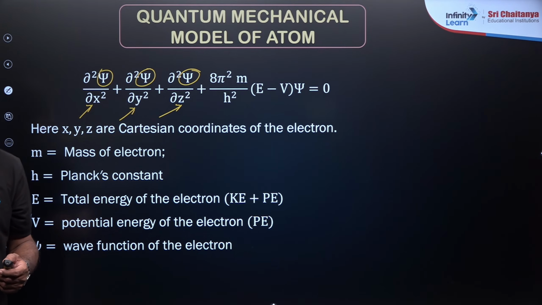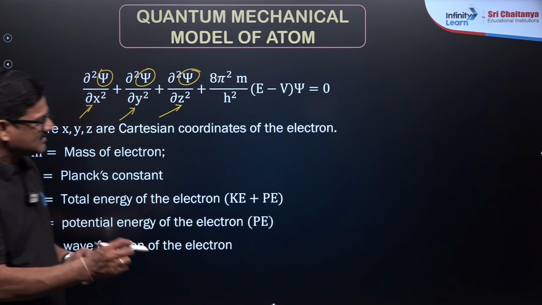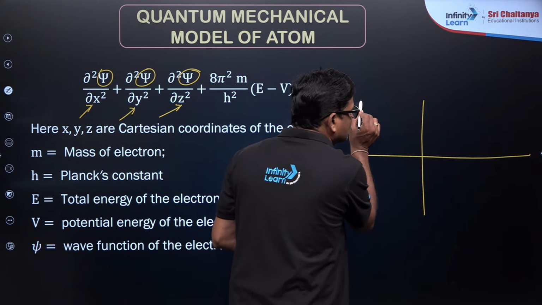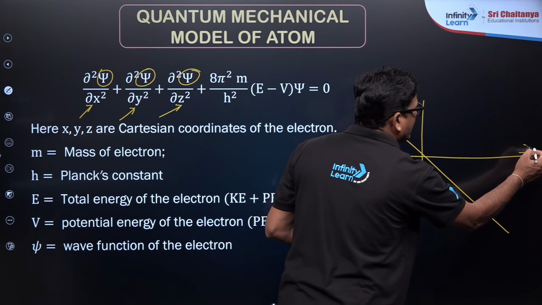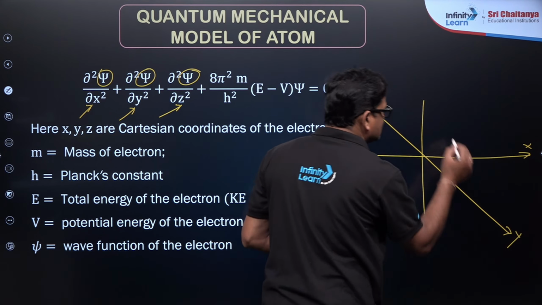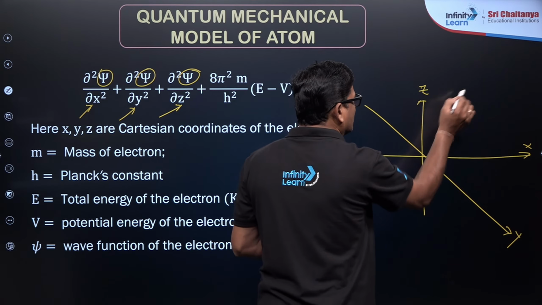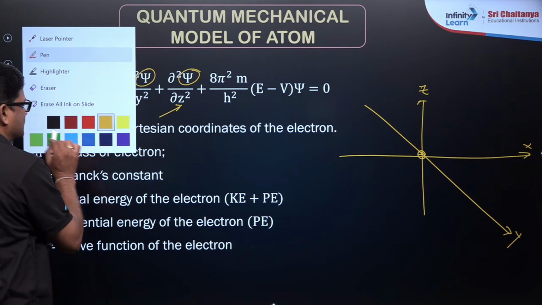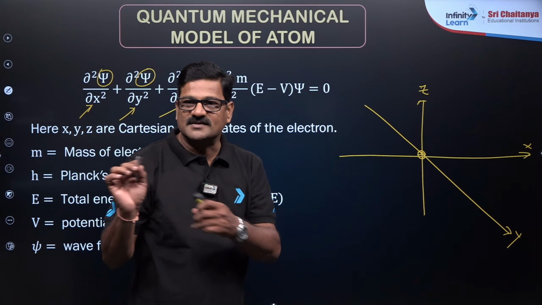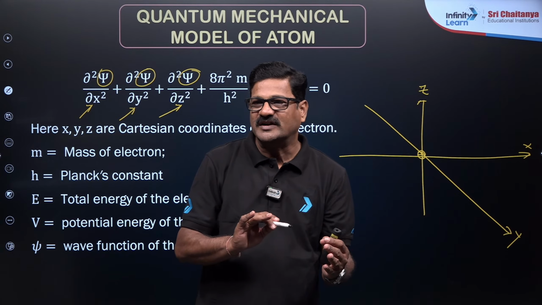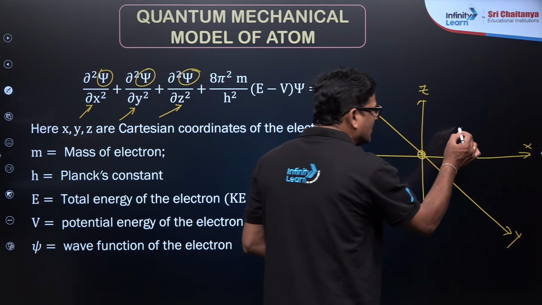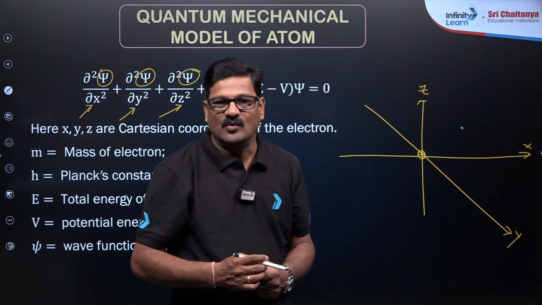That's it. So I just want to say, when you solve the Schrodinger wave equation, this is your x-axis, this is your y-axis, this is your z-axis, and this is your nucleus. When you do so, you are going to get an x, y, z. So let us solve for the electron probability, maybe here. To say maybe here, you need two things.